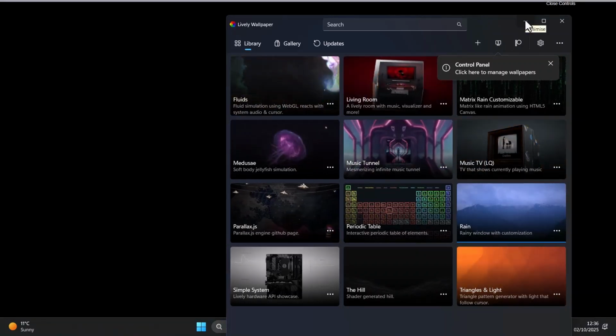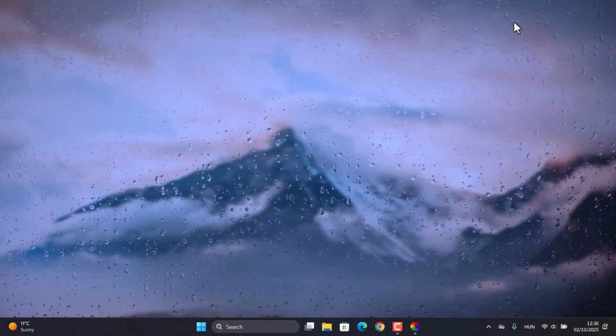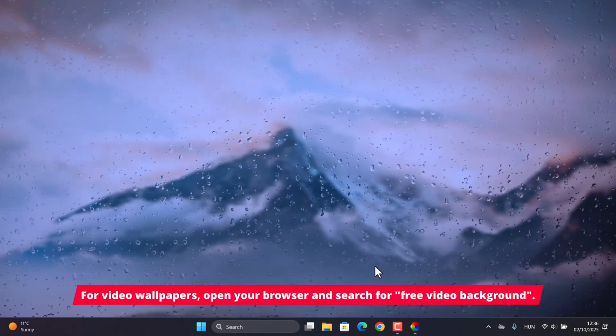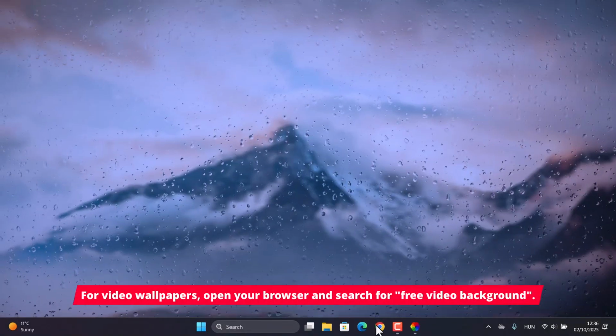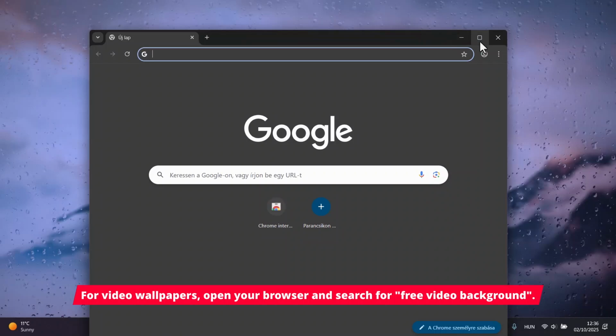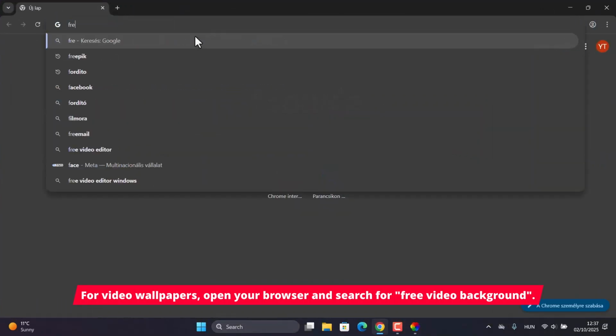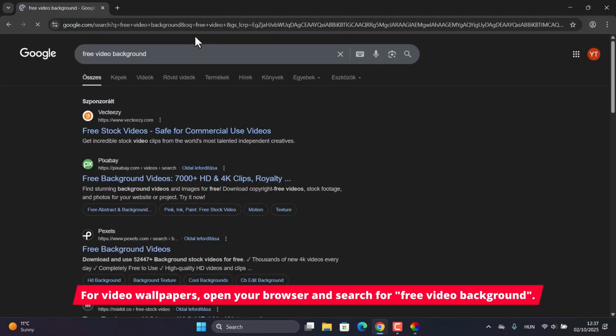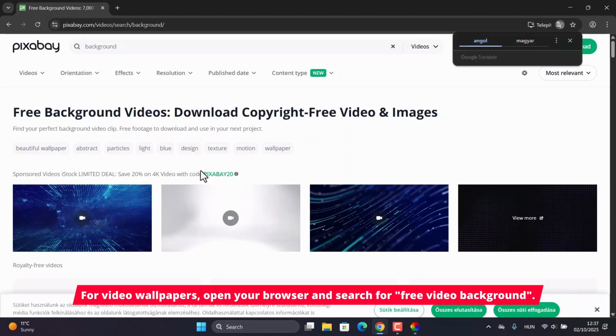However, the true power of the program lies in its ability to set almost any custom video as your wallpaper. To do this, simply open your favorite web browser and search for keywords like free video backgrounds for a wide range of results. Numerous websites, such as Pixabay or Pexels, offer high-quality videos for this purpose, free of charge.